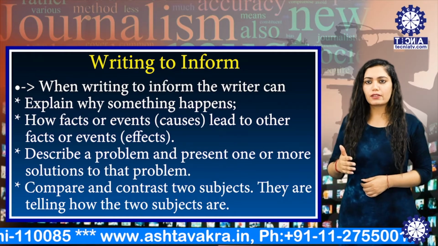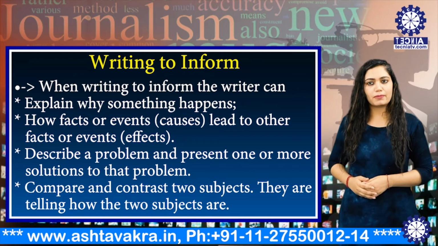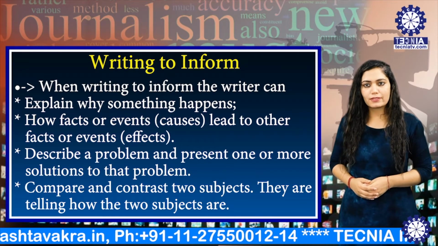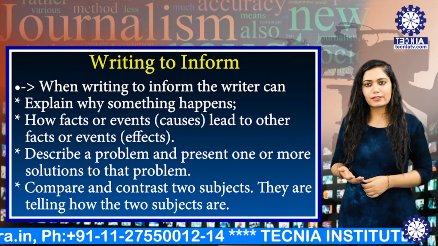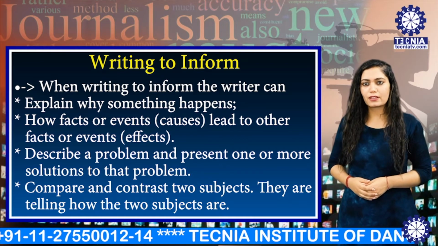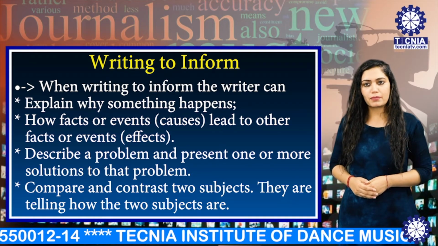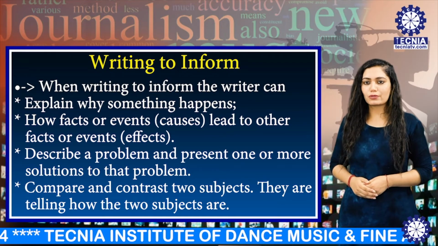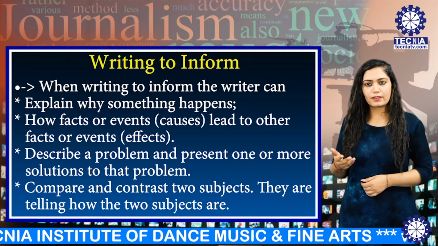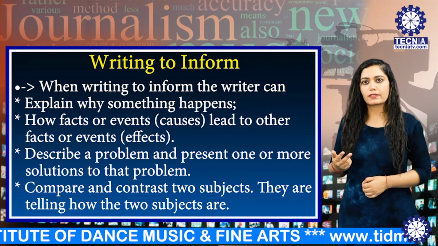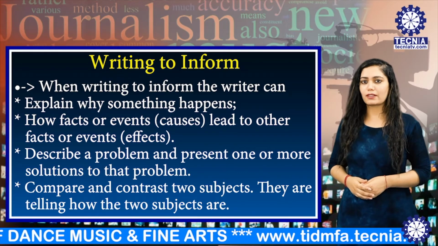When you are writing to inform, the writer can explain why something happens, how facts or events lead to other facts or events, describe a problem and present one or more solutions to that problem, compare and contrast two subjects. They are telling how the two subjects are.